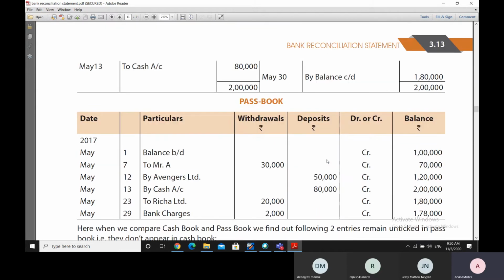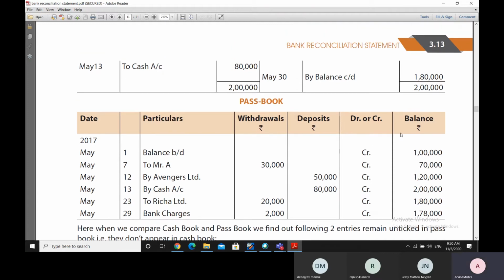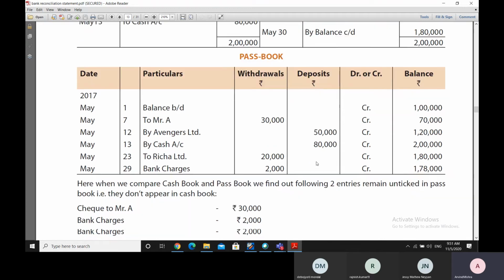Then we find that this is the passbook. Two, the balance. So there is a difference between the two balances.